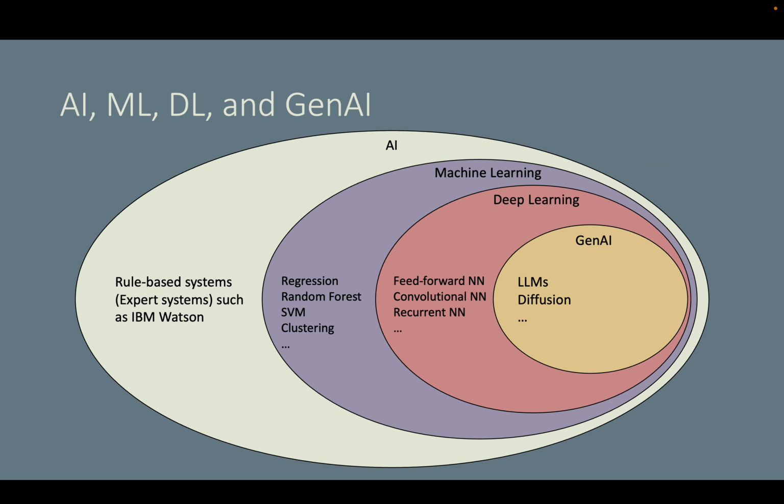Over the years, computer scientists typically use two primary approaches: rule-based systems and machine learning. First, rule-based systems. A rule-based system uses a set of pre-written rules to solve problems and make decisions. They are often referred to as expert systems, as they operate based on a knowledge base crafted by human experts.